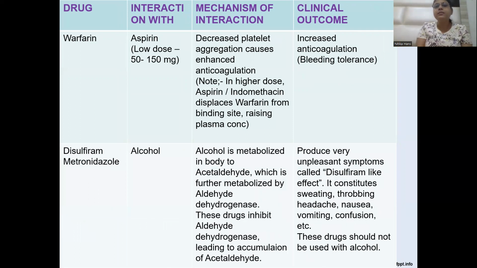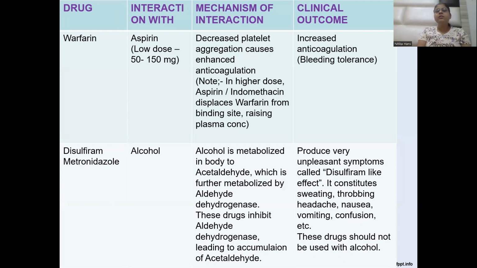Warfarin and aspirin is that they decrease platelet aggregation, causes enhanced anticoagulation. Note, in high dose aspirin and indomethacin displace the warfarin from binding site, raising plasma concentration. Means the warfarin levels will increase, and also the aspirin, as it decreases the platelet aggregation, it will again cause the enhanced anticoagulation effect, and the levels of warfarin again get increased as these displace it from the plasma protein binding sites. So there will be increased anticoagulation, so bleeding tendency will be there. Again, more bleeding will be there.